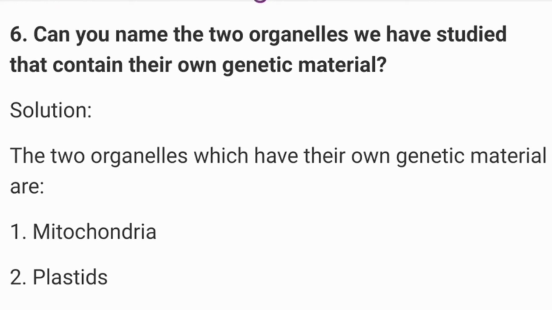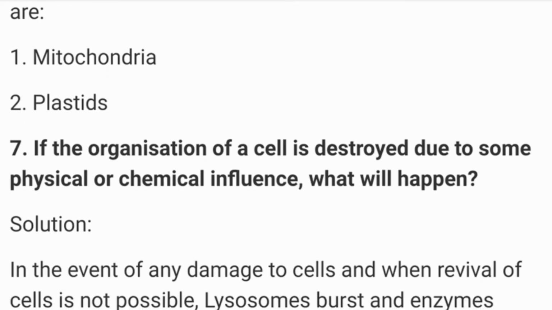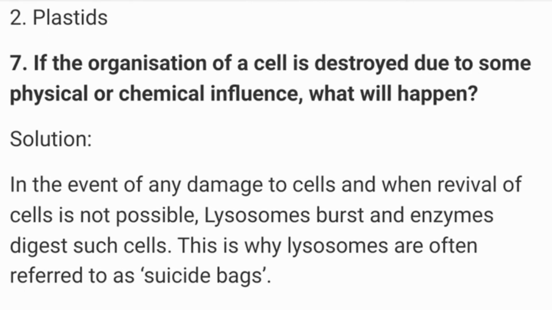Next one, can you name the two organelles we have studied that contain their own genetic material? The two organelles which have their own genetic material are mitochondria and plastids. Plastids are not present in animal cells. If the organization of a cell is destroyed due to some physical or chemical influence, what will happen?